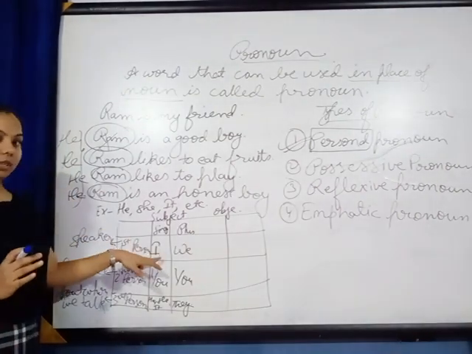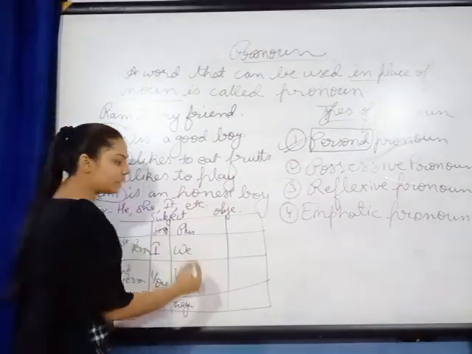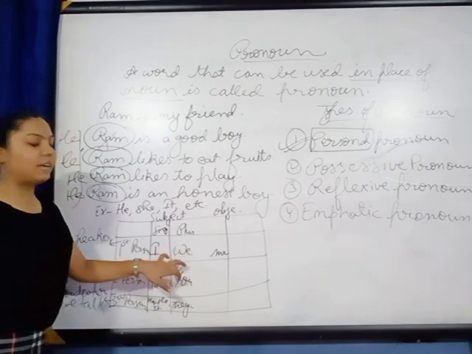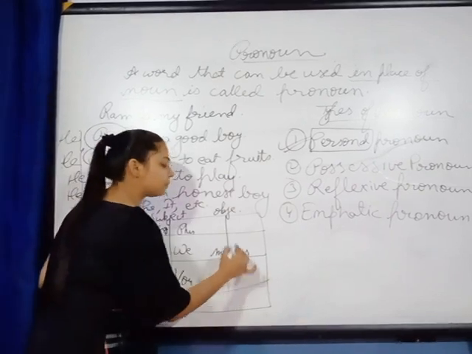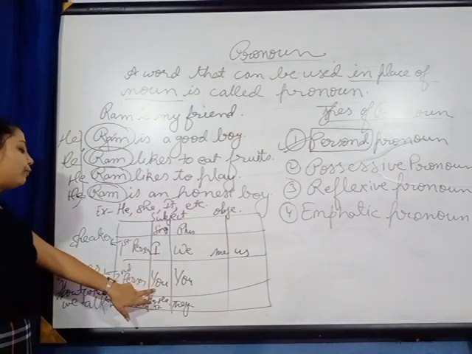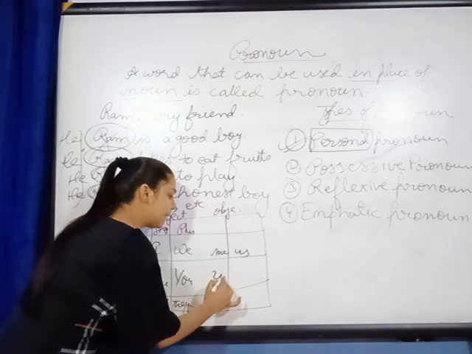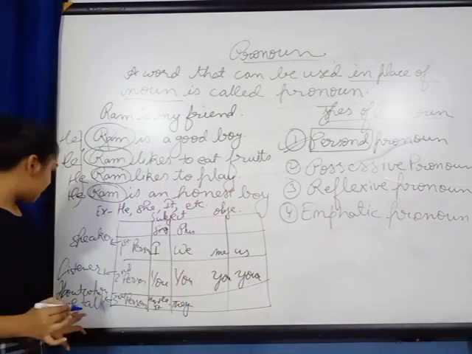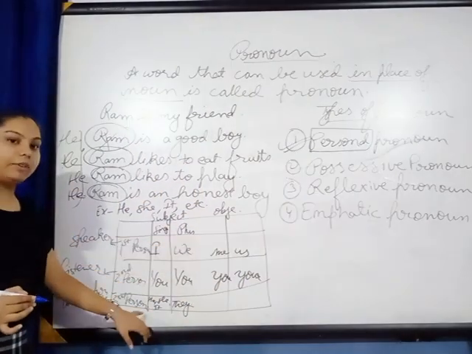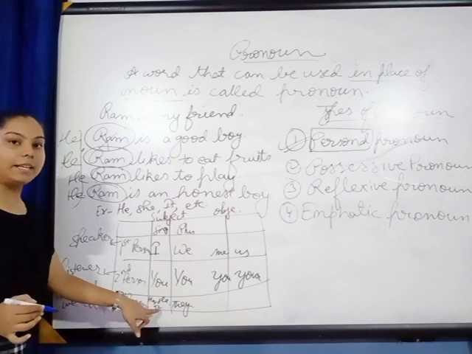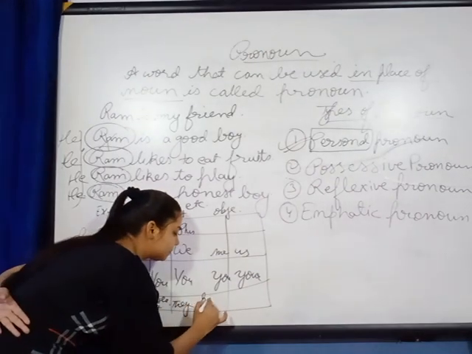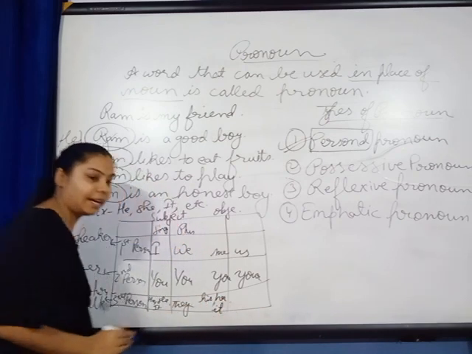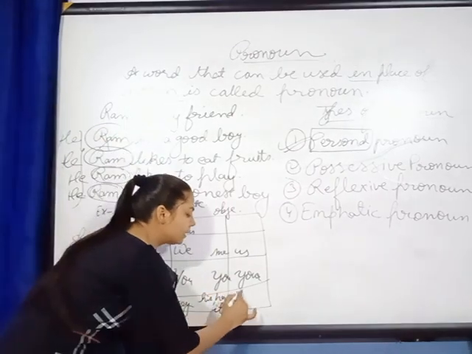Now see, the first person: for I, the objective case will be me. The objective case of we will be us. The objective case of you will be you. Now, if I talk about the objective case of the third person, he, she, it: in place of he, we will use him. In place of she, we will use her. In place of it, we will use it. And what about they? We will use them.